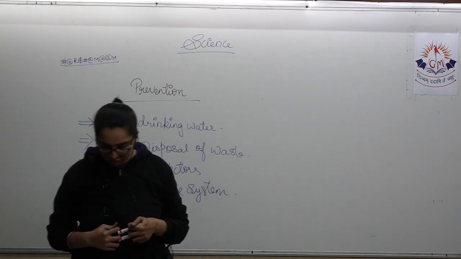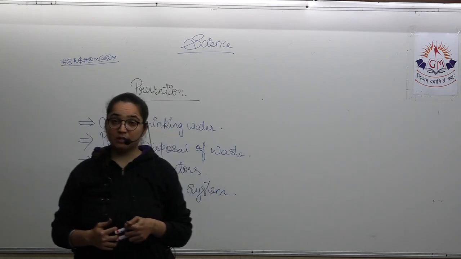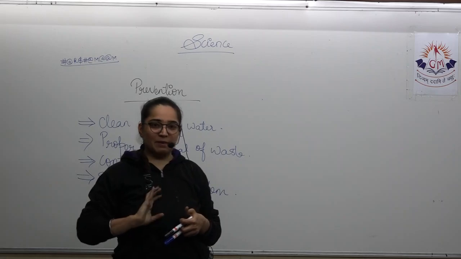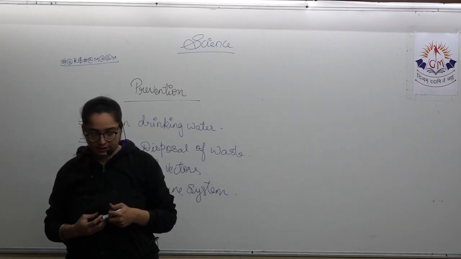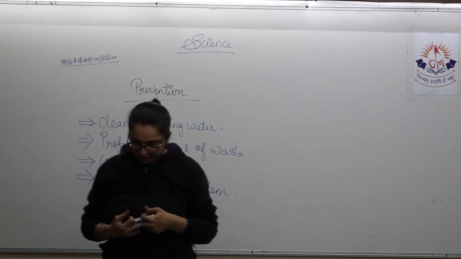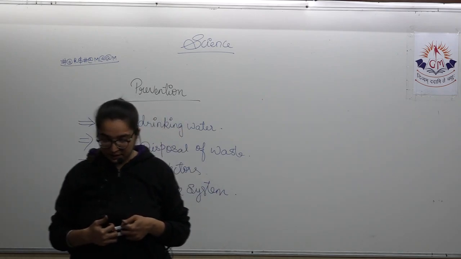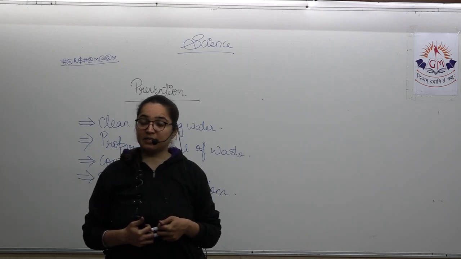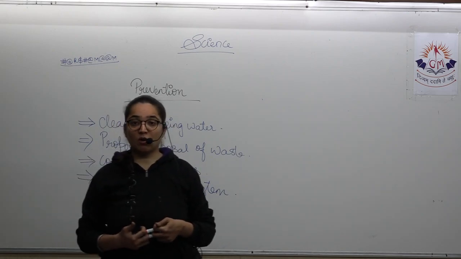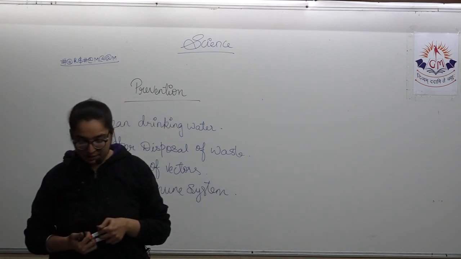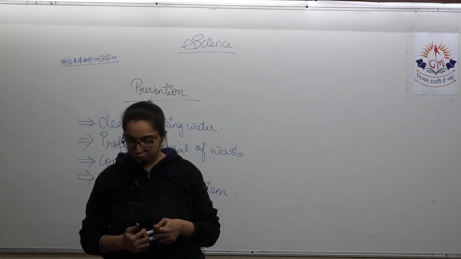If we talk about the immune system, then our body has a proper system that fights against disease, and that is called the immune system. Specific types of cells are present. That is the WBC, which are generally called the soldiers of our body, present in the blood, and the lymphocytes in the lymph.